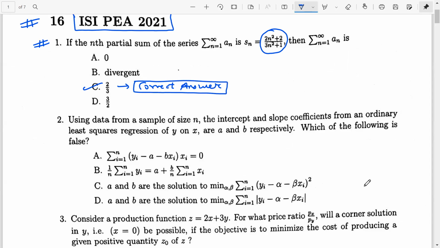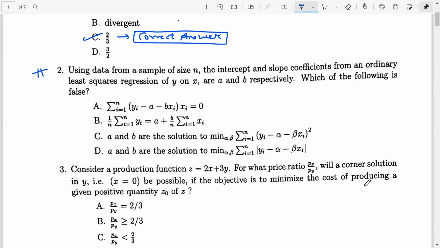So hoping all students have understood this. Let's look at question number 2. Using the data from a sample of size n, the intercept and slope coefficients from an ordinary least squares regression of y on x are a and b respectively. Which of the following statements are false? We are given 4 statements. You can clearly see it's a question based on econometrics, and we have done the ordinary least squares procedure in my introductory econometrics course.